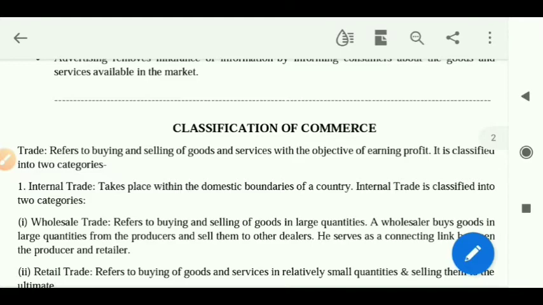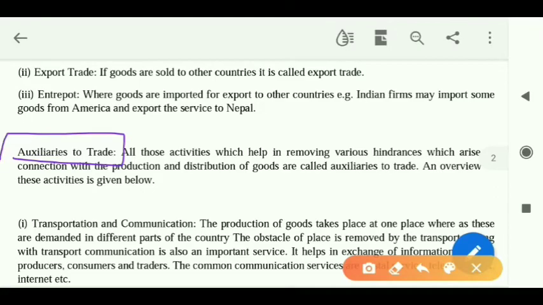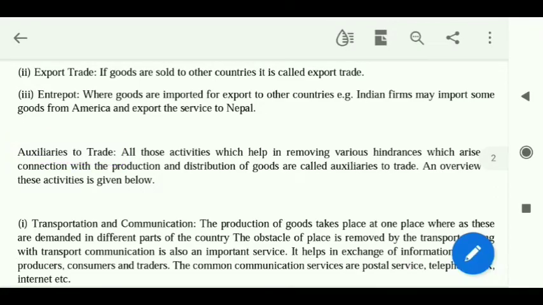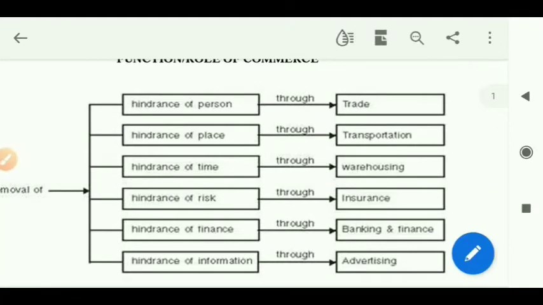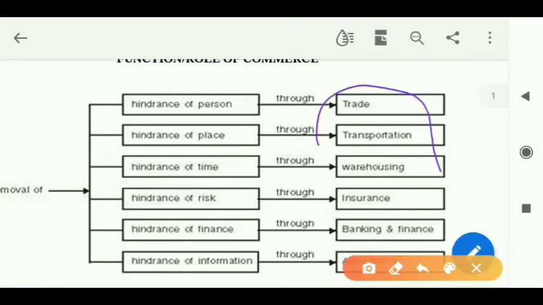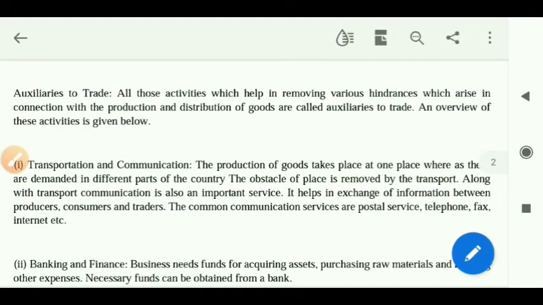Now comes the second part of commerce, that is auxiliaries to trade. And what are these? Do you remember, while doing the hindrances, we have done these? These are nothing but the auxiliaries of trade. Let's read it so that things become clearer.